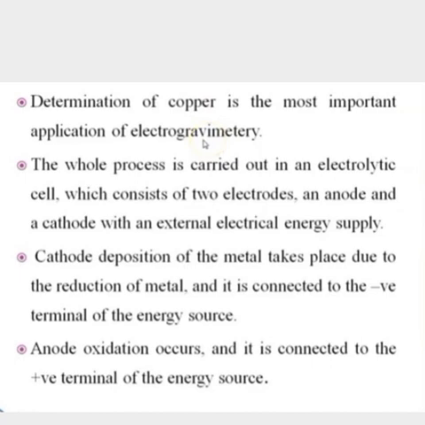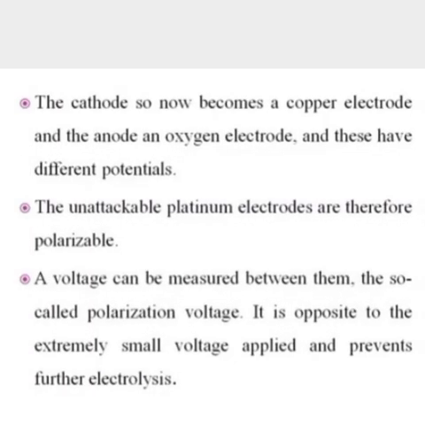At the cathode, deposition of the metal takes place due to the reduction of the metal, and it is connected to the negative terminal of the energy source. At the anode, oxidation occurs and it is connected to the positive terminal of the energy source. The cathode now becomes a copper electrode and the anode an oxygen electrode, and these have different potentials.